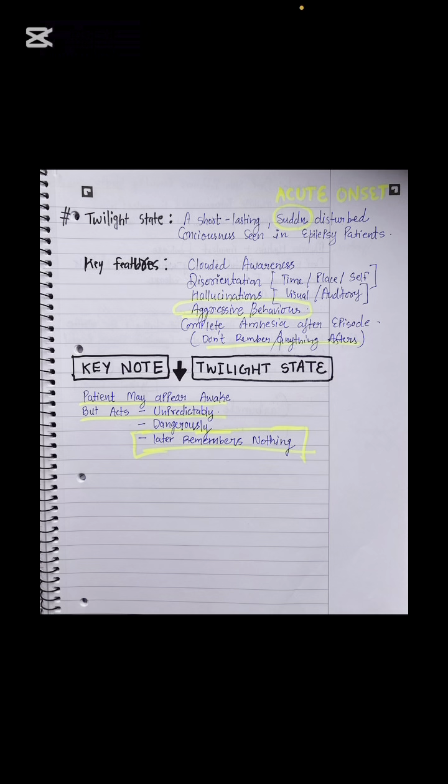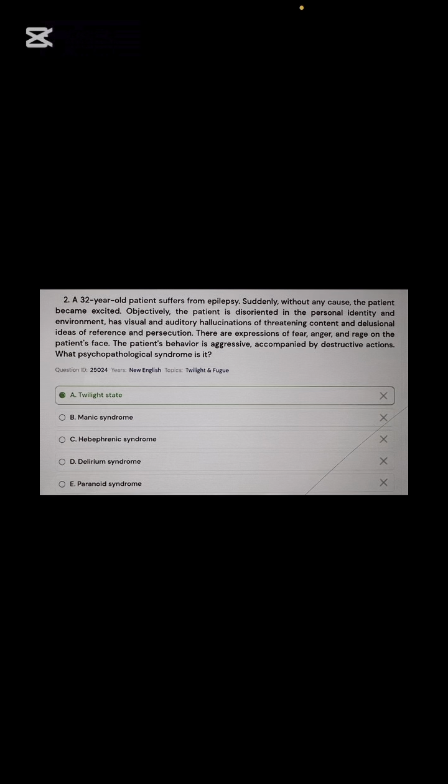The keynote for twilight state is that the patient may appear awake but acts unpredictably, dangerously, aggressively, and later remembers nothing. Simply remember the keynote, that the patient will react very aggressively and do a lot of things. For example, breaking furniture is used in our croc questions. We have to remember that he will not remember anything after breaking that furniture. Let's see the question over it.